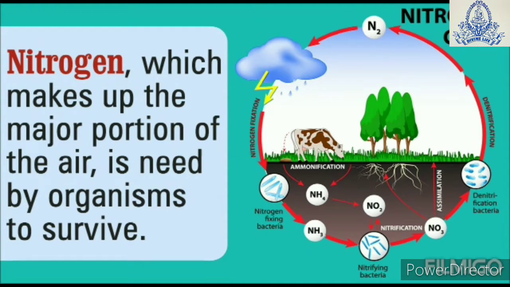You know that nitrogen is essential for the protein and nucleic acid synthesis. It means for the formation of the protein and nucleic acid, we require nitrogen. It is also present in the form of chlorophyll. Our atmosphere contains 78% of nitrogen, but plants cannot take directly from the atmosphere.